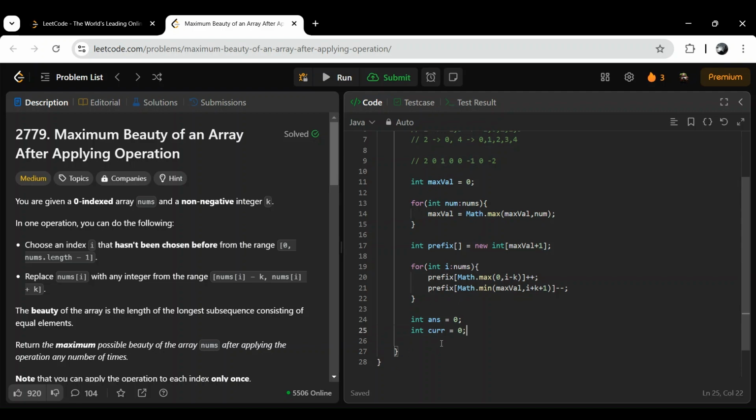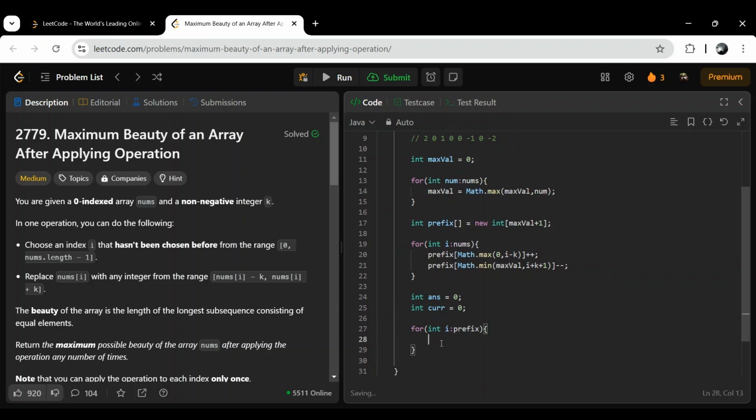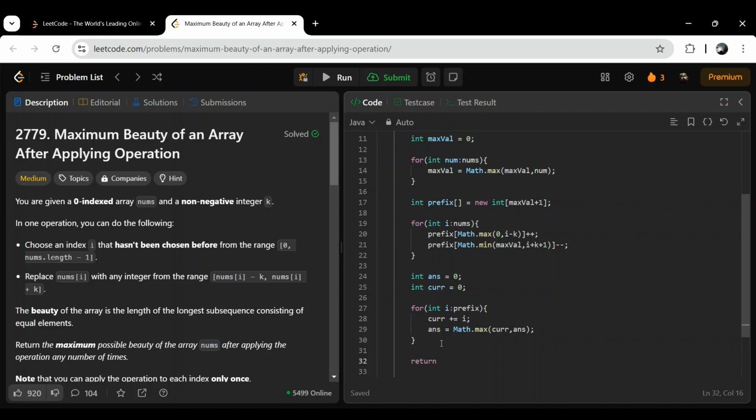In that way, for int i in prefix: current plus equal to i, and answer is equal to Math.max of current comma answer. In this way we'll get the answer and return it.